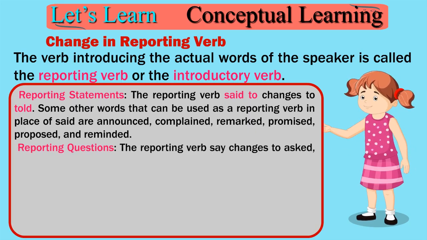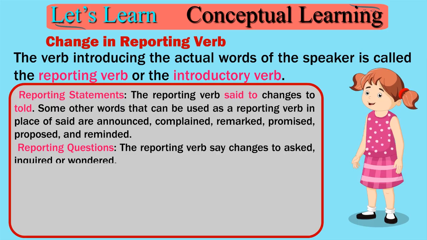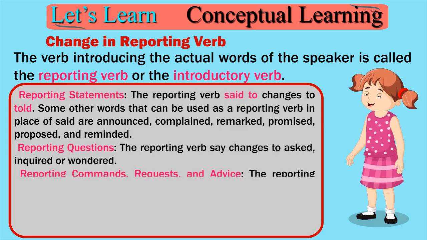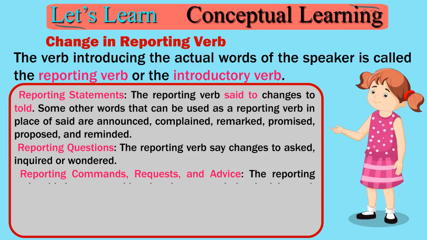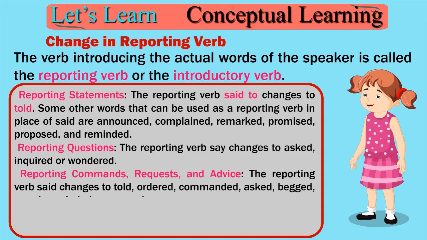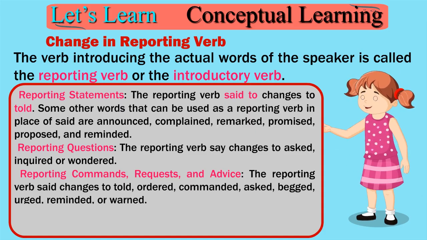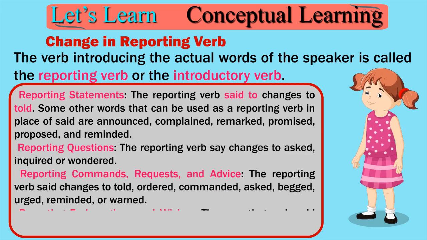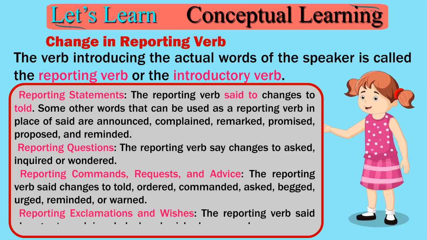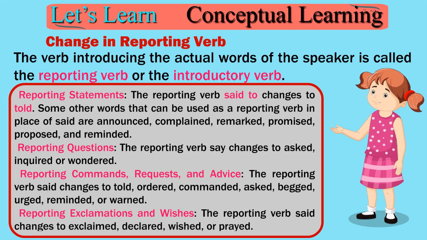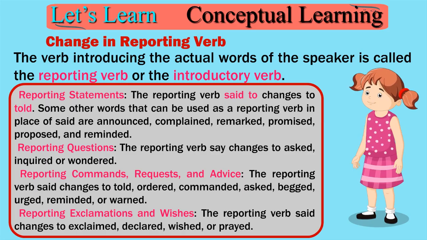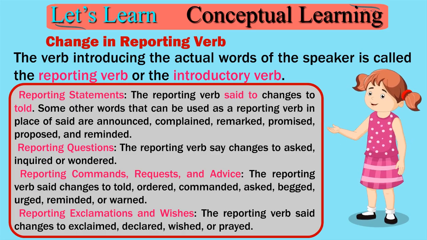Reporting questions, the reporting verb said changes to asked, inquired, or wondered. Reporting commands, requests, and advice, the reporting verb said changes to told, ordered, commanded, asked, begged, urged, reminded, or warned. Reporting exclamations and wishes, the reporting verb said changes to exclaimed, declared, wished, or prayed.